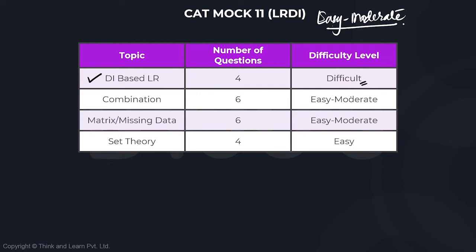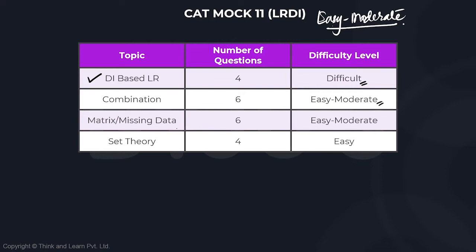The next one, the combination one, where we had to figure out at which time the candidates went for the interview, from which branch they are, was easy to moderate. The only thing was that there were certain cell values that we couldn't fill eventually. That's why the questions were conditional questions. So that may give you a fake idea that the set is going to be a difficult one, but it was not.